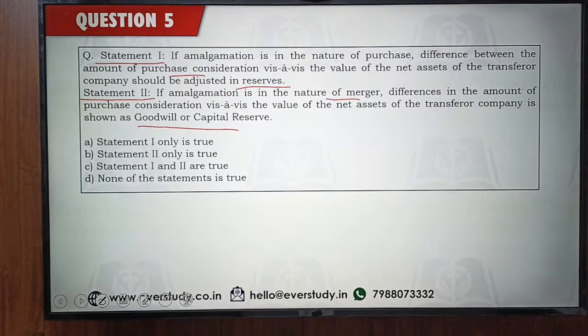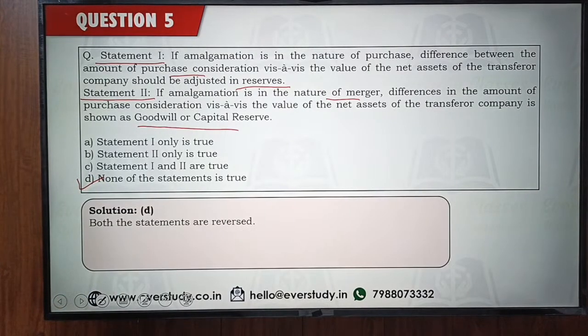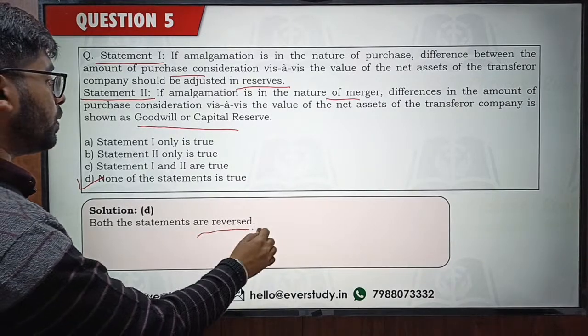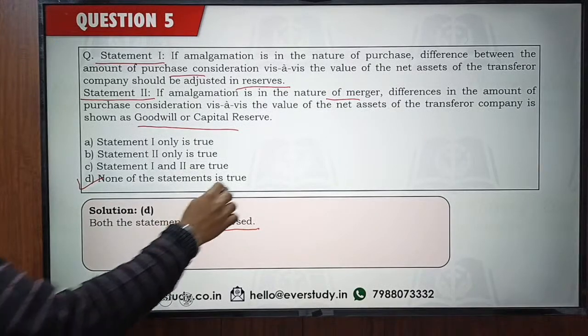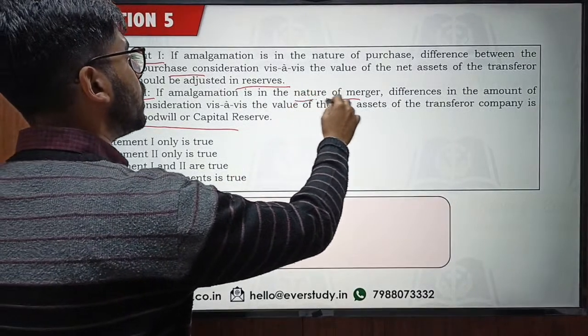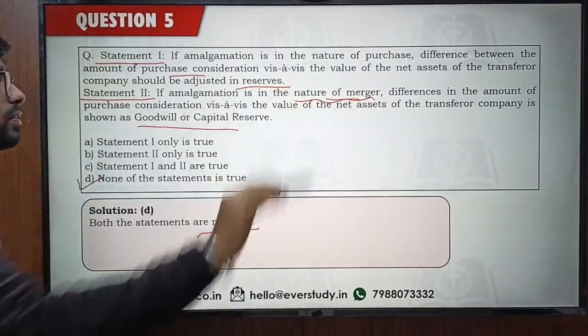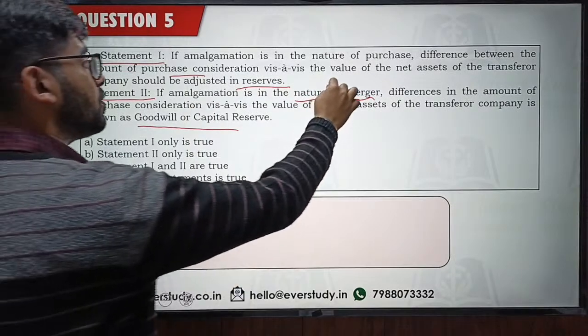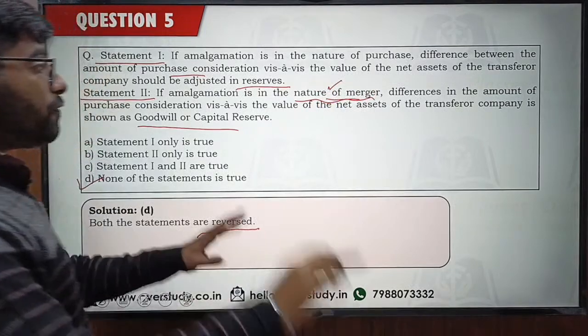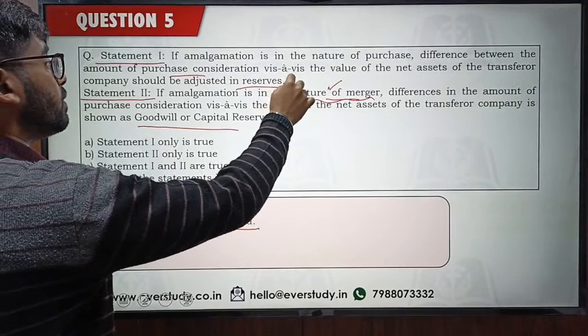Shambhavi, Naveen, Sridevi, Raju, all of you are perfectly right here, that none of these statements is true. Why none of these is true? Because the statements are reversed. If amalgamation is in the nature of merger, in this particular case, you are going to adjust the difference through the reserves. There are different conditions which have to be fulfilled to qualify as amalgamation in the nature of merger. If they are fulfilled, then you are going to adjust the difference in only reserves.